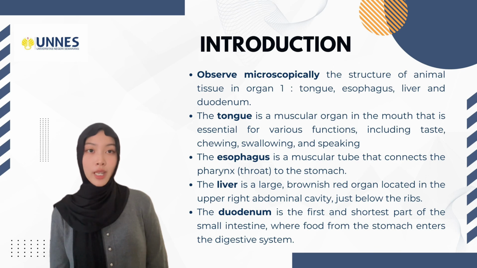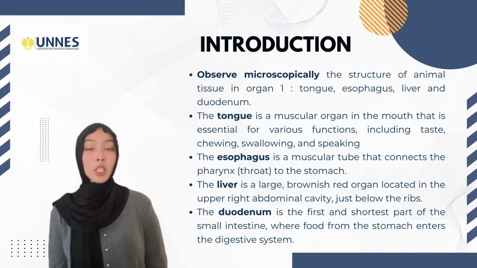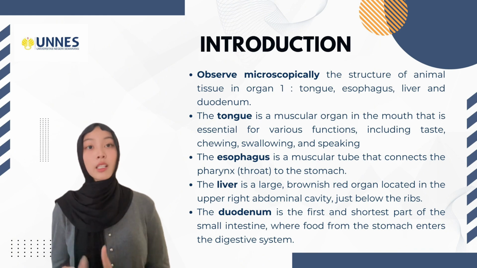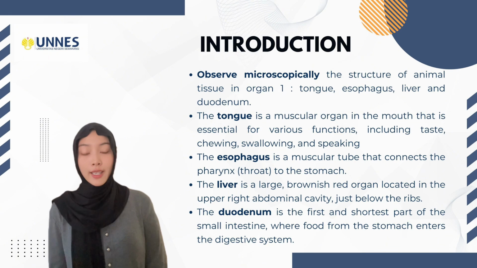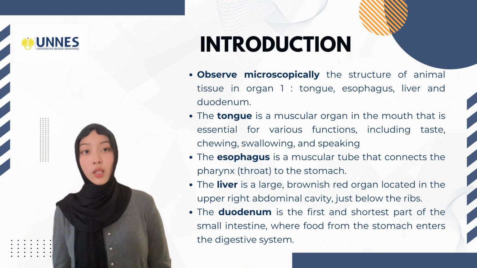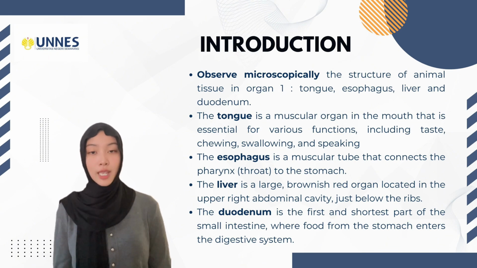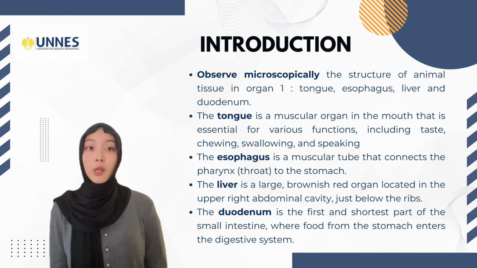Observe microscopically the structure of animal tissue and organs, namely the stomach, esophagus, liver, and duodenum. The stomach is a muscular organ in the mouth that is essential for various functions, including taste, chewing, swallowing, and speaking. The esophagus is a muscular tube that connects the pharynx to the stomach.